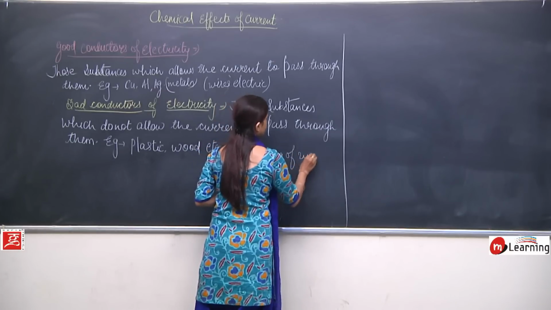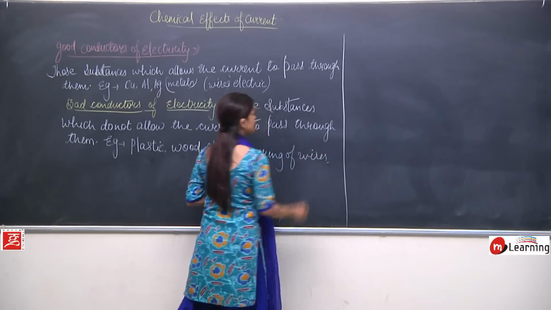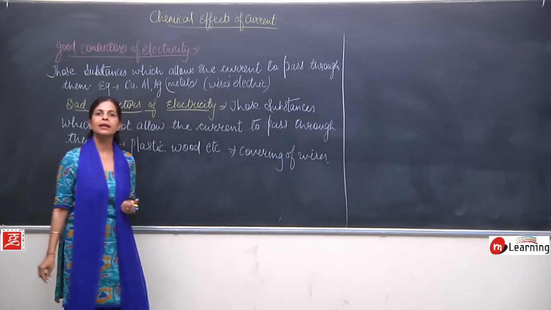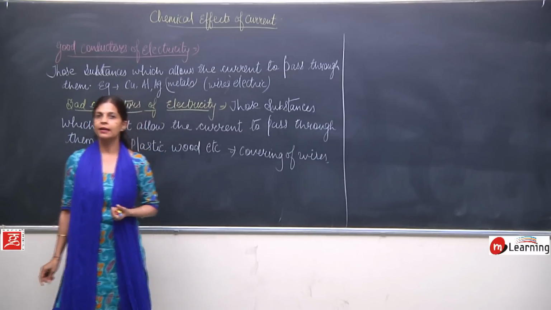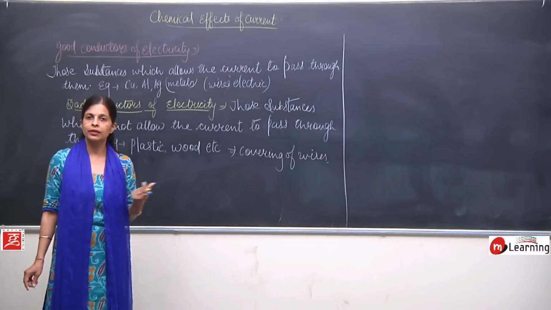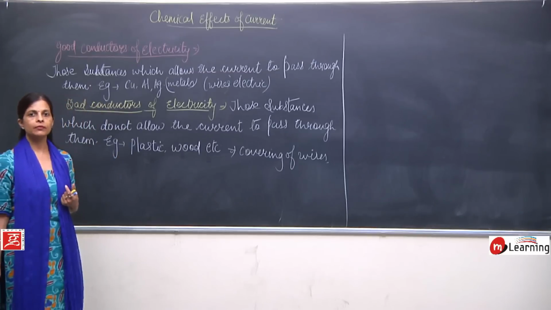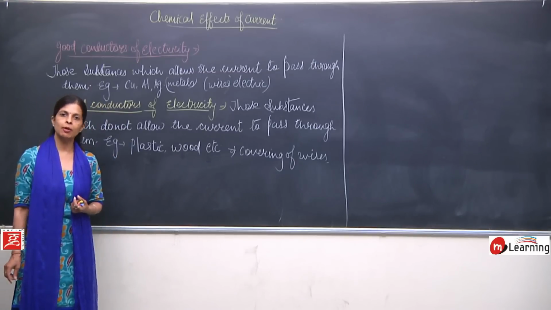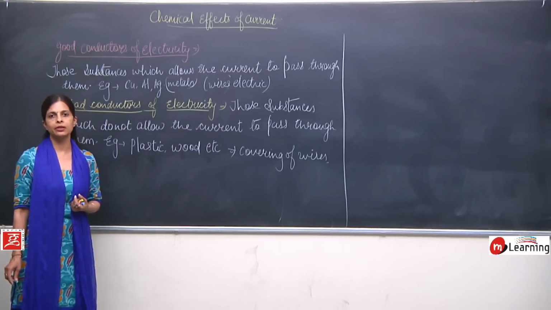Along with this, these are also used in making handles. Handles of what? The appliances where the current is flowing.